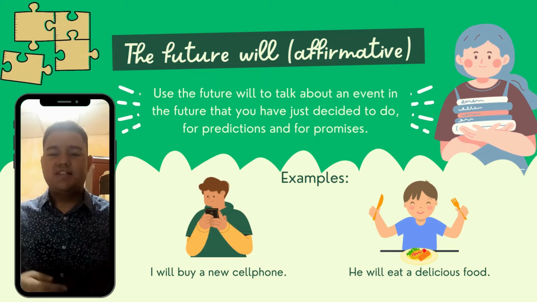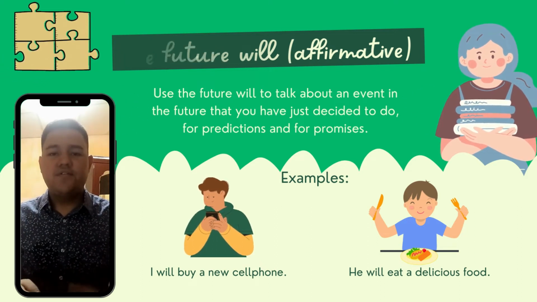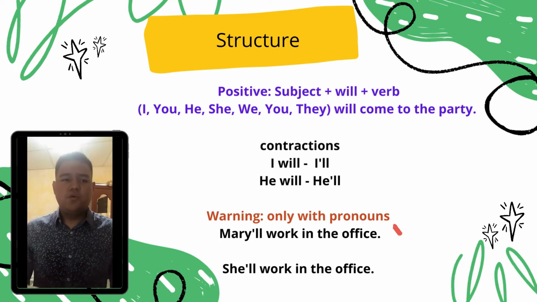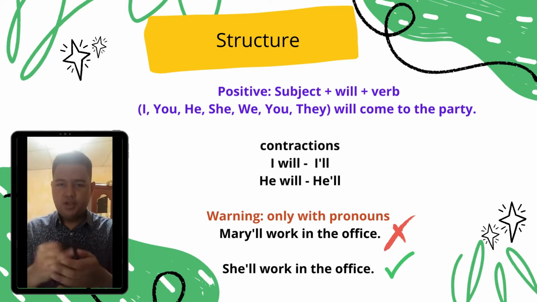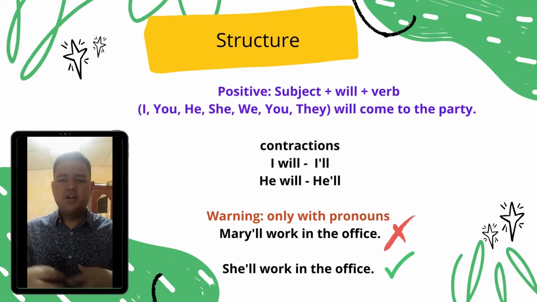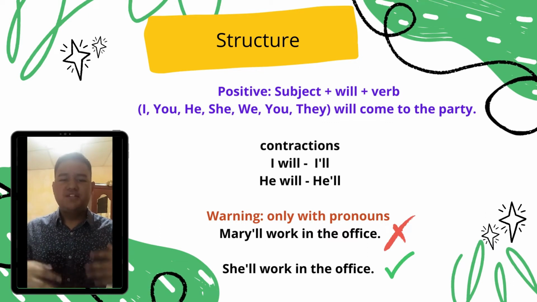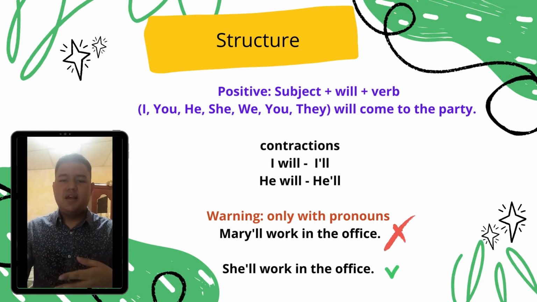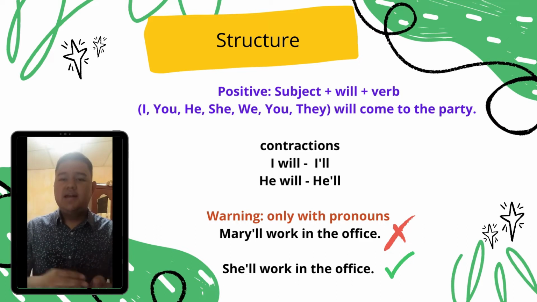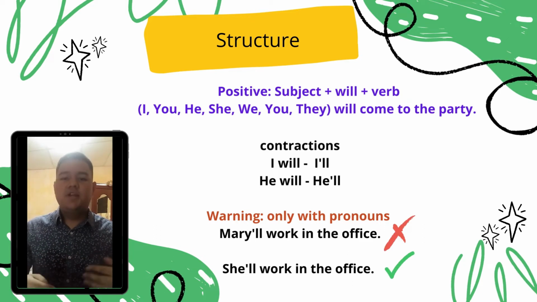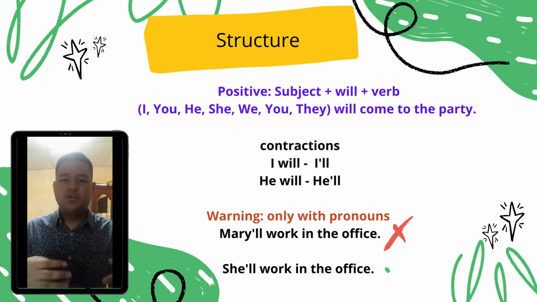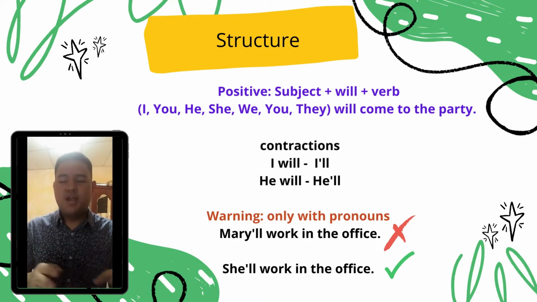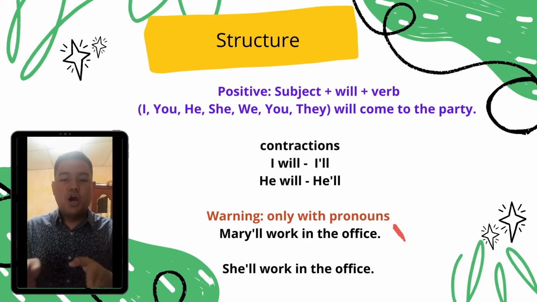Well, so let's go to the structure of the future will affirmative. This structure is very simple. We just need the subject, will, the verb, and the complement. As you know, the subject is any pronoun like I, you, they, and also names like Mary, Miguel. Then we need will, then the verb, for example come, and then the complement, to the party. To complete the sentence we have, I will come to the party.